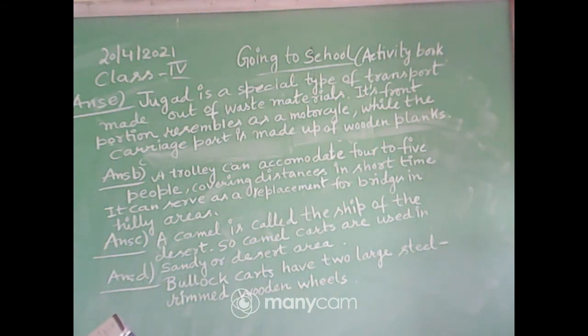Question 5 or E is given. What do you understand by Jugat? So, Jugat is a special type of transport made out of waste materials. Its front portion resembles a motorcycle, while the carriage part is made up of wooden planks. Clear? I hope you have written. You can see the picture, but it is not given. The grid view is given here.